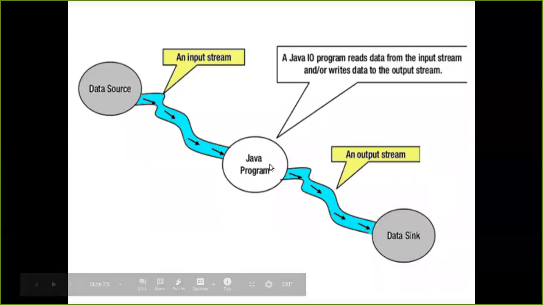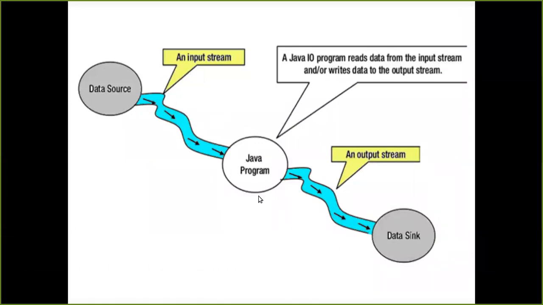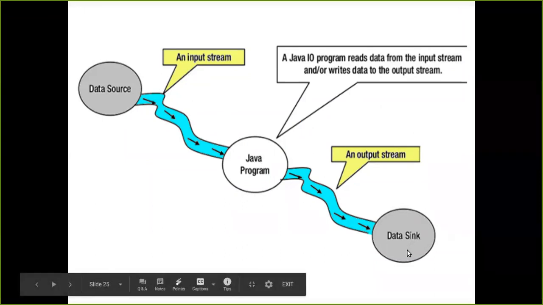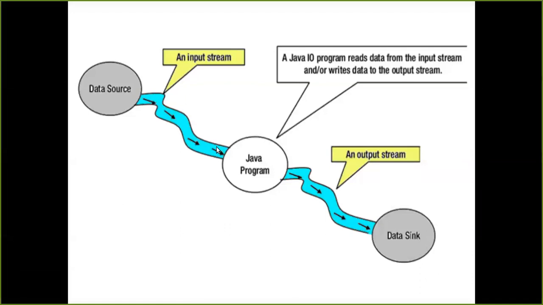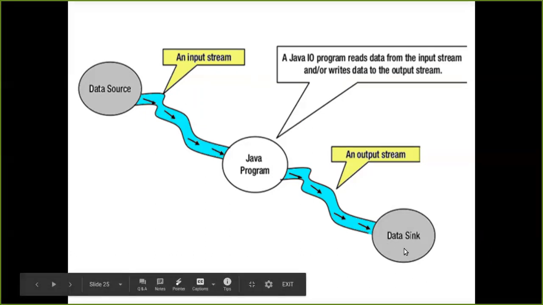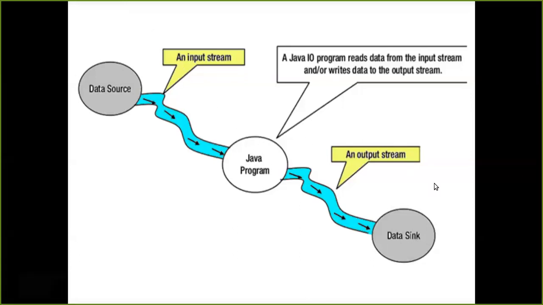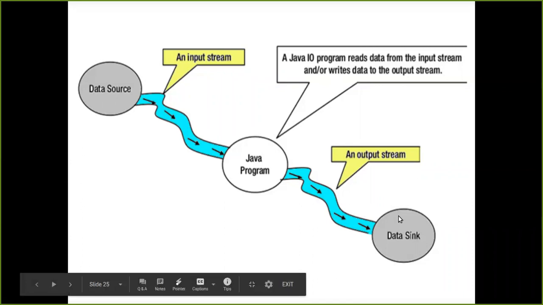In between I have a Java program which accepts the value and writes it. When I send the data, I have a stream, which we can call an input stream. I am sending the value, and that value has to be written into the server.